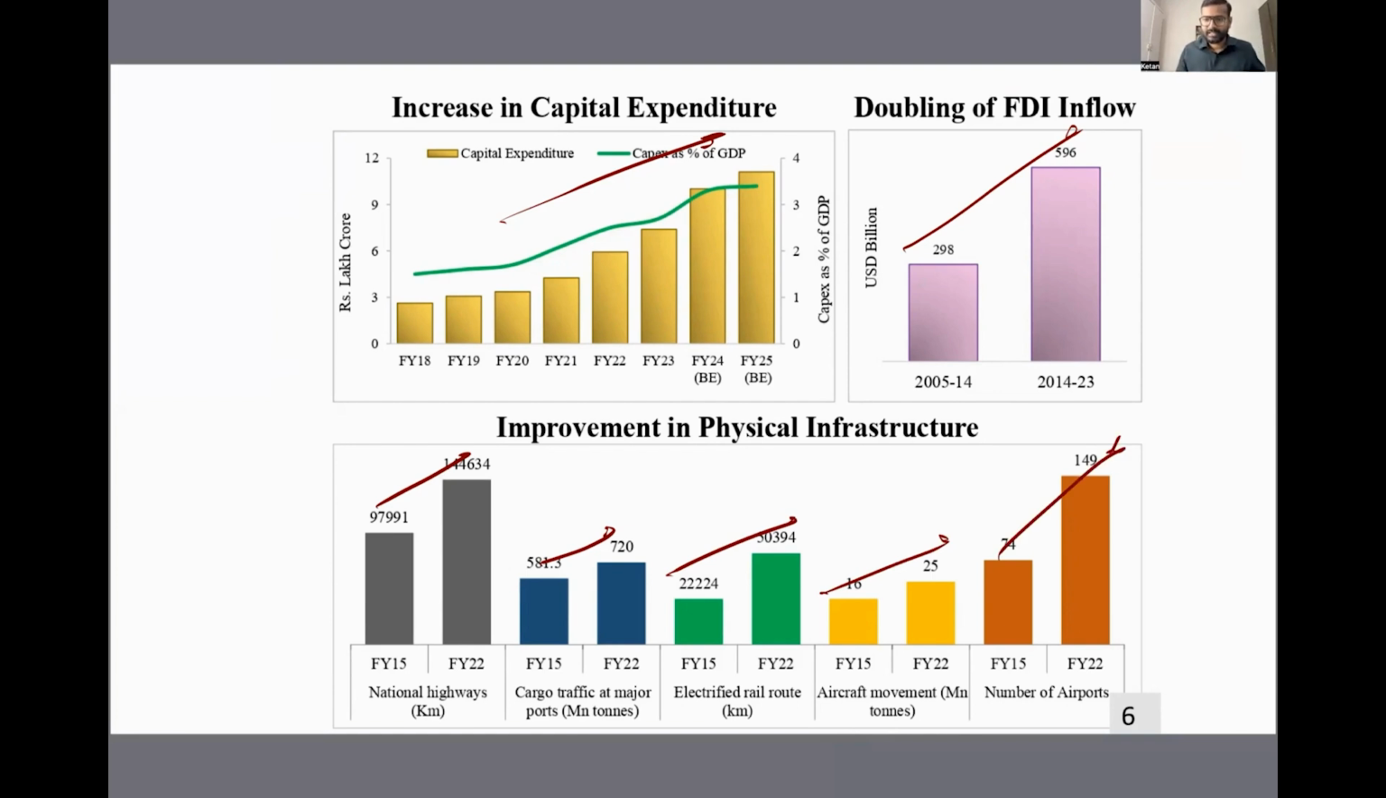So a lot of focus on increasing the capacity and infrastructure of the country, because if infrastructure increases, then obviously that will have a multiplier effect on the Indian economy. The Indian economy will grow in size also. A lot of employment will be generated, which is a big focus for the government.